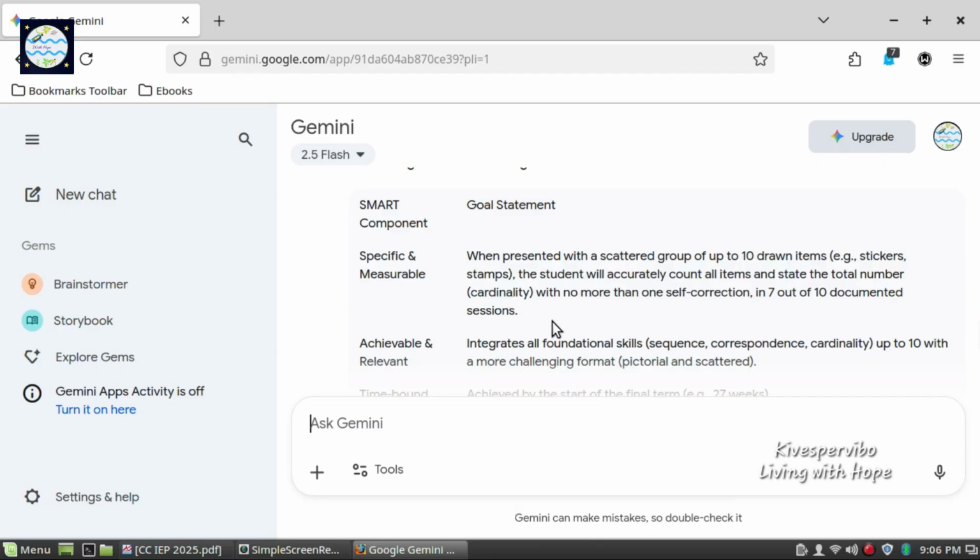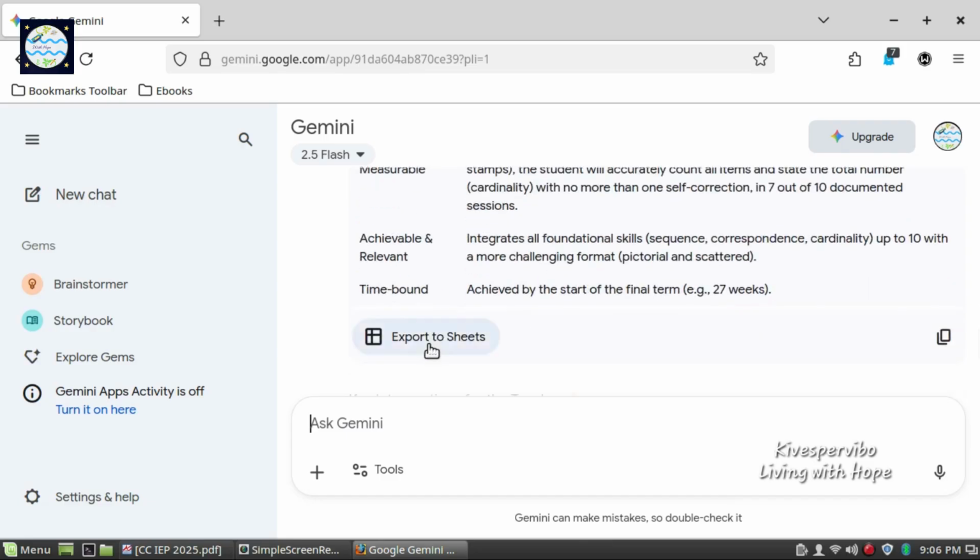Under Achievable and Relevant, it integrates all foundation skills, that is sequencing, one-to-one correspondence, and cardinality up to 10, with a more challenging format, that is pictorial or scattered setting. Under Time-Bound, this is to be achieved by the start of the final term, that is by the end of 27 weeks.